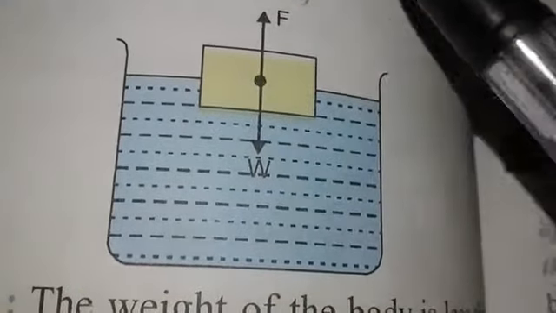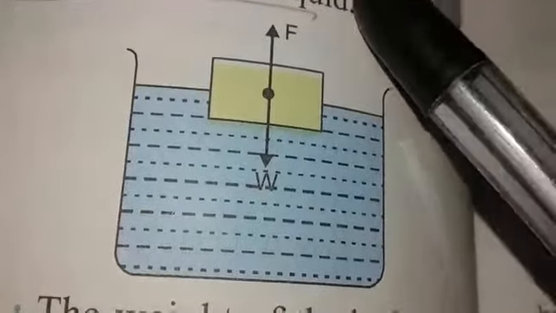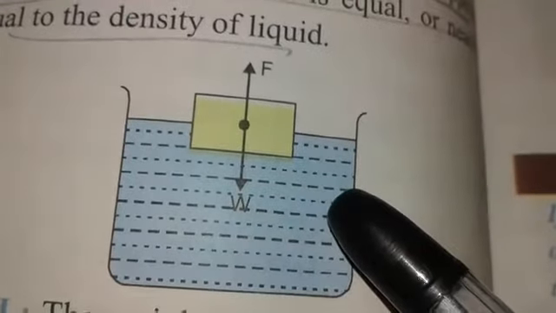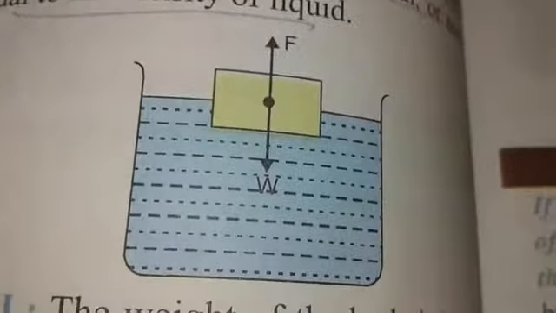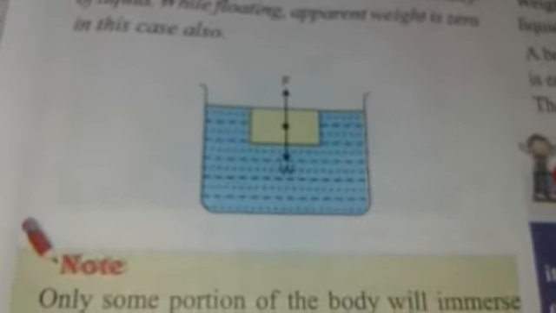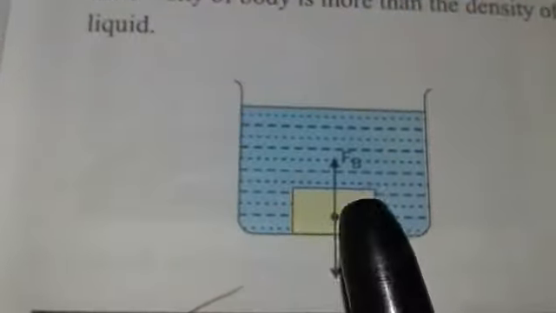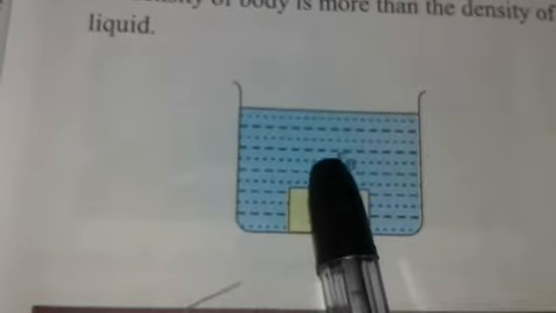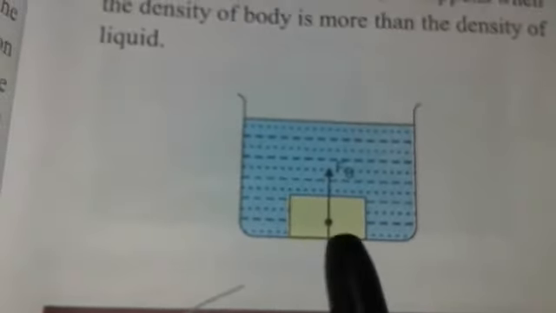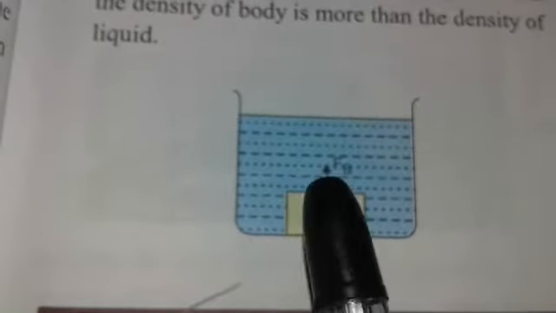You can see that when the density of the solid is nearly equal to the density of the liquid, then the body just floats on the surface of the liquid in the first case. And in the second case, when the density of the substance is less than the density of the liquid, then some part of the object remains under the surface of the liquid. And when the density of the substance exceeds the density of the liquid, then the body sinks to the bottom under the surface of the water.